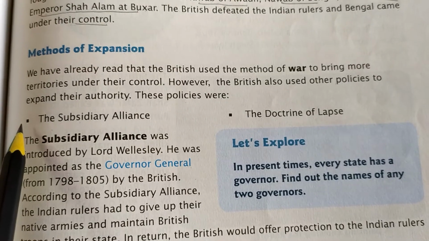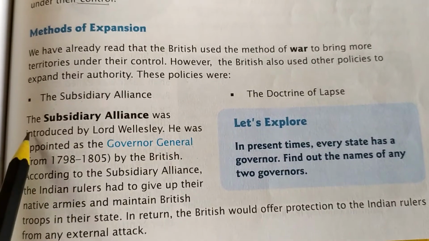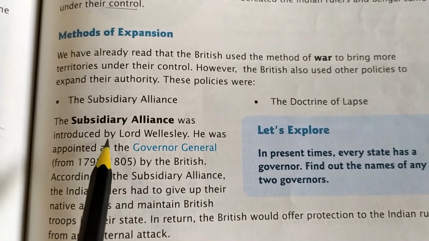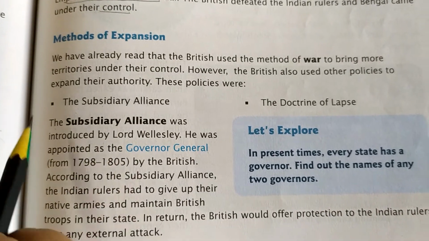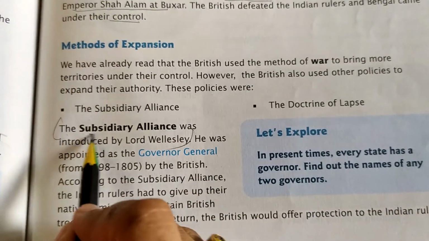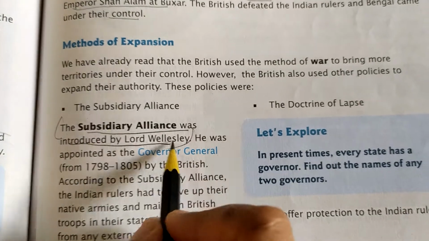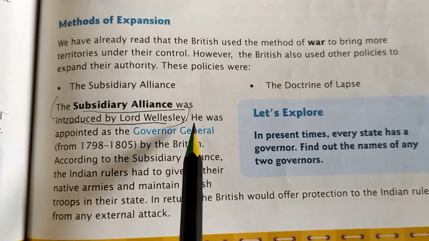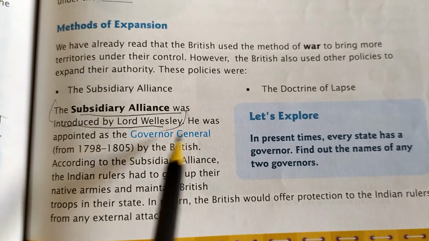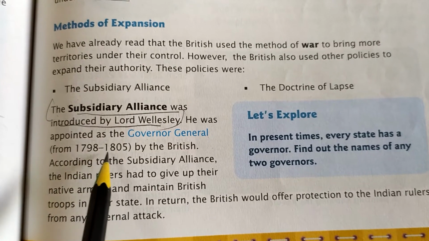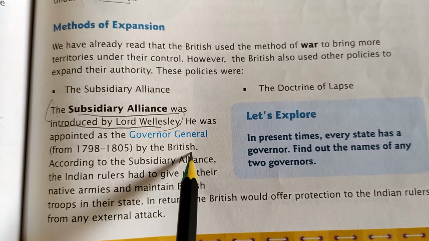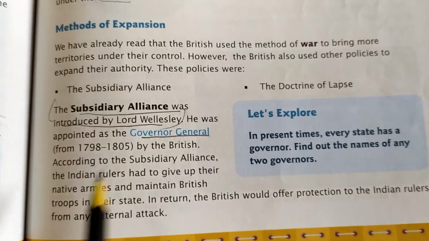So, the first is the subsidiary alliance. The subsidiary alliance was introduced by Lord Wellesley. Remember that this is very important. Who introduced the subsidiary alliance in India? It is Lord Wellesley. He was appointed as the Governor General from 1798 to 1805 by the British. So he was the Governor General of India.